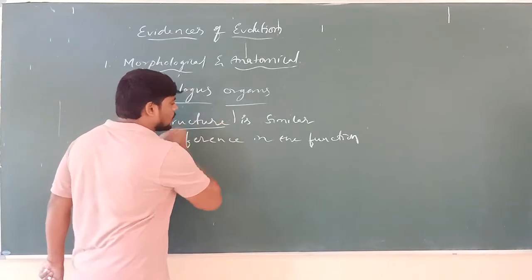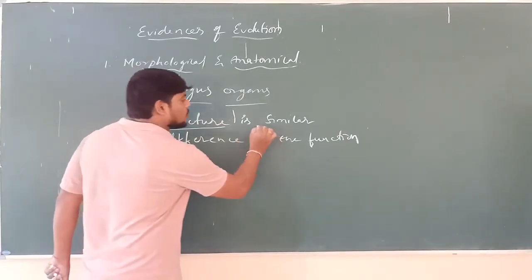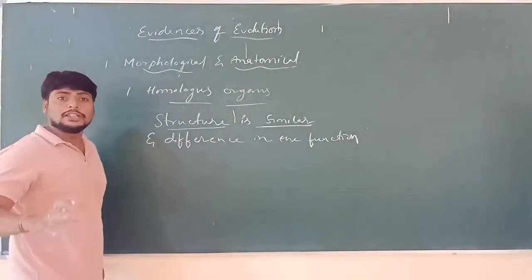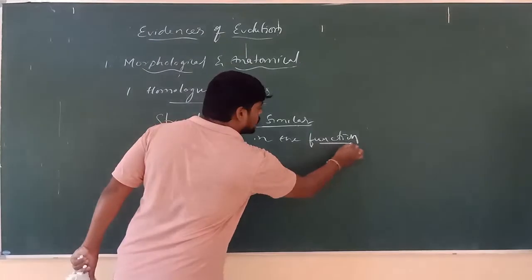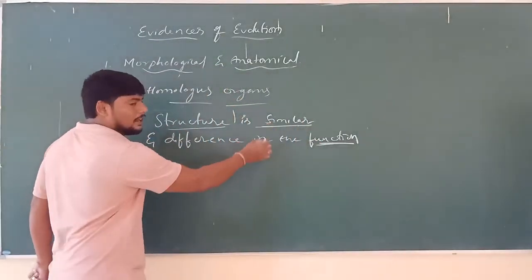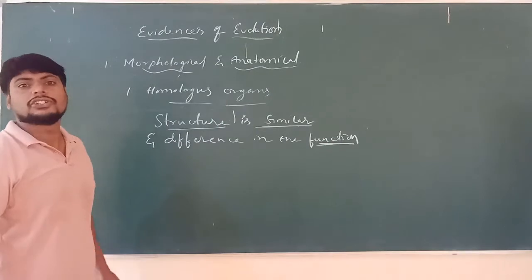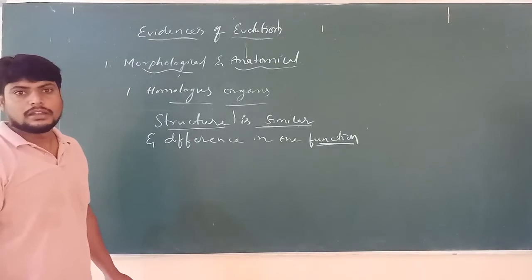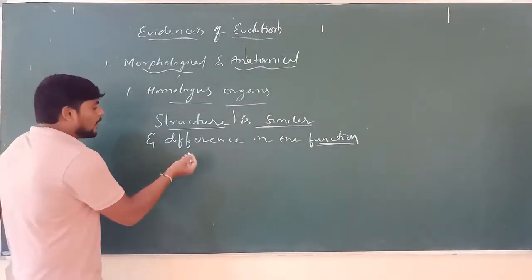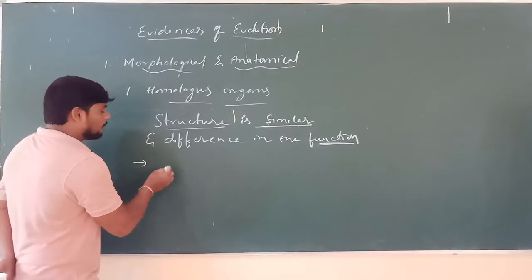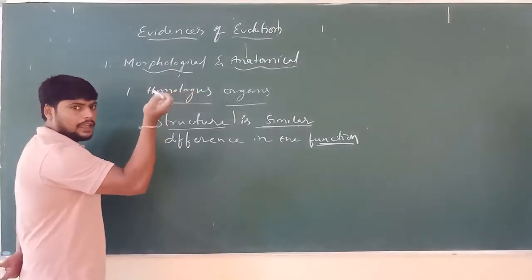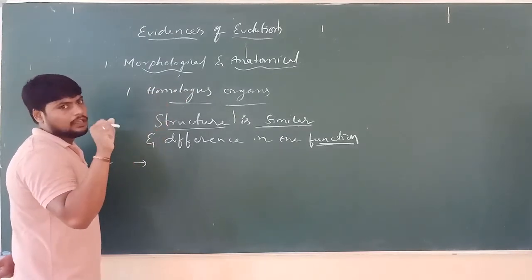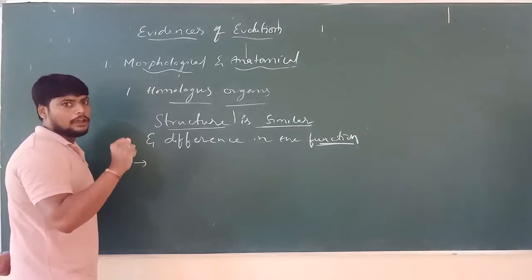The origin and structure of the organs show similarity, while the variation is in their function. They are similar in structure but different in function. Such organs are called homologous organs. For example, observe the four limbs, that is, the hands. Together in the skeletal system they are called limbs, so the upper limbs and lower limbs are the four limbs.